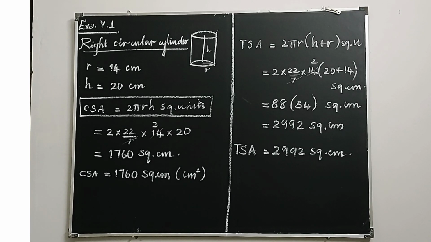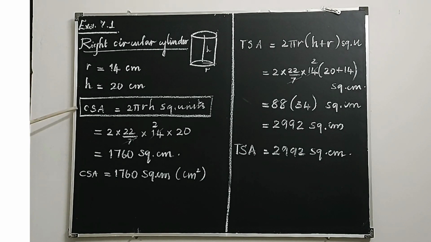Okay. So here the object is a right circular cylinder. Write it down as the title of the sum, so there is no need to write right circular cylinder everywhere. Draw a small diagram. Mensuration sums should be done with small, neat diagrams, and you should be clear about what the object is. Then what is given? Radius is 14 cm. The unit should be written correctly. And h is equal to 20 cm. These two are given. You are asked to find the curved surface area and total surface area.